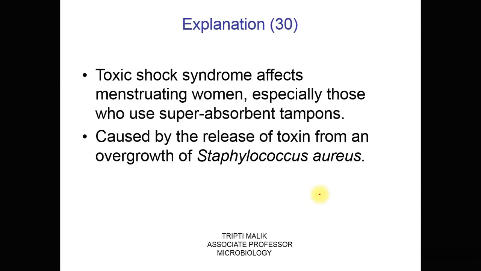Toxic shock syndrome is seen in menstruating women, especially those who are using the super absorbent tampons. It is caused because of the growth of Staphylococcus aureus in tampons, and then the release of toxins because of the overgrowth of Staphylococcus aureus.